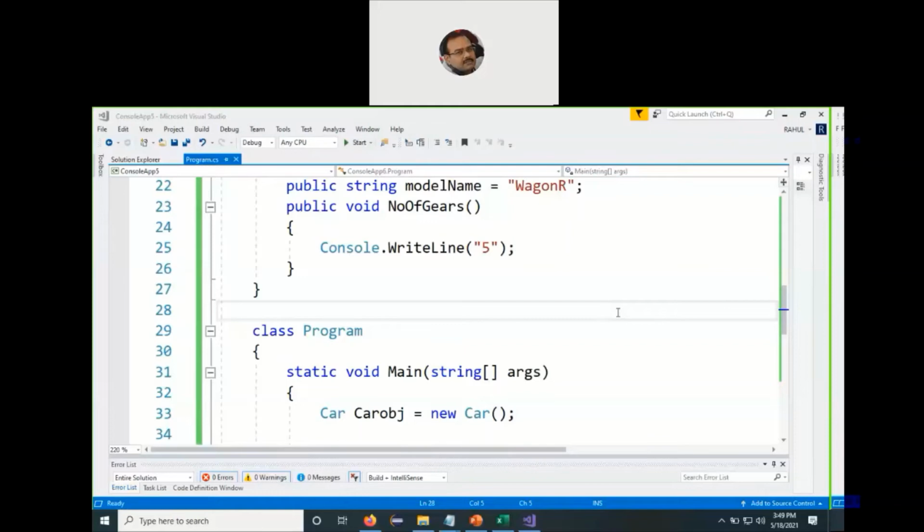Let us say there are four concrete functions in the first generation of derived class and two concrete functions in the second generation of derived class. Since the first generation of derived class did not provide a definition to the abstract function of the abstract base class, it will become abstract in nature.